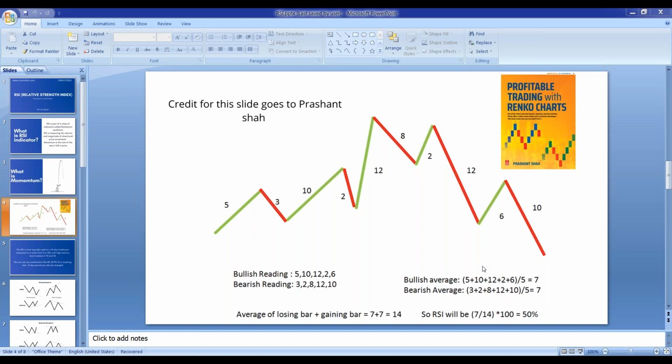So if there are 10 bullish counts and the average of a losing bar and gaining bar is 14, for an example, then 10 divided by 14 multiplied by 100. So RSI will be at 71.42. Got my point? By this logic, now you don't have to plot this. This has already been done. I have just shared the logic of how it has been plotted.